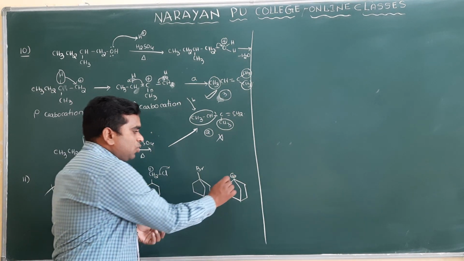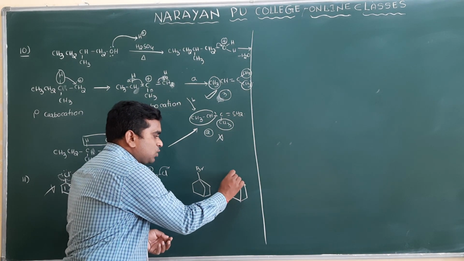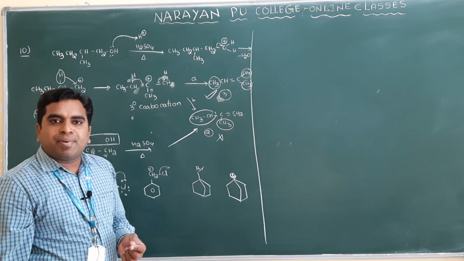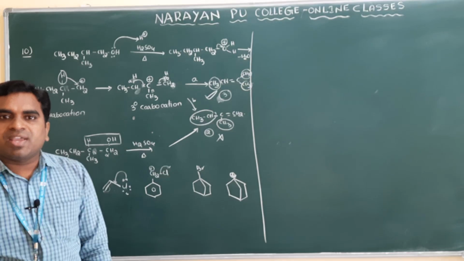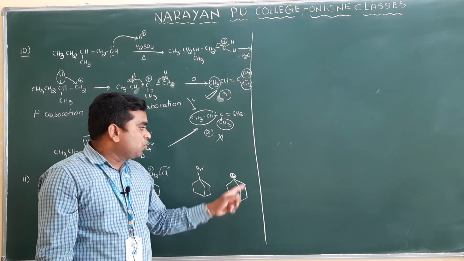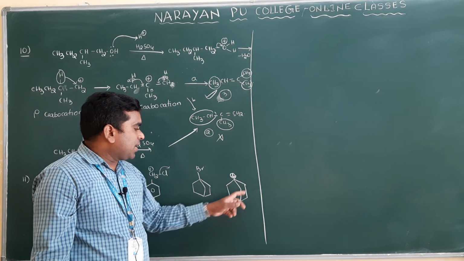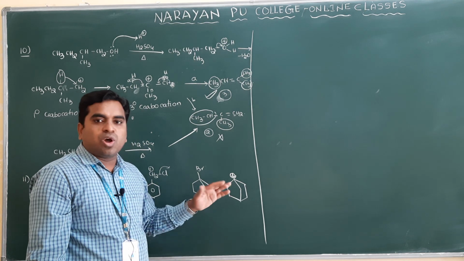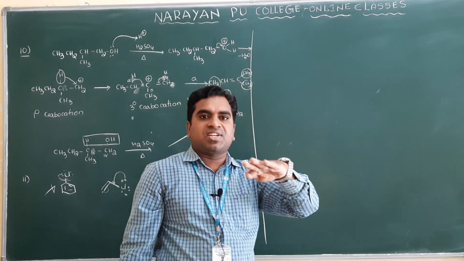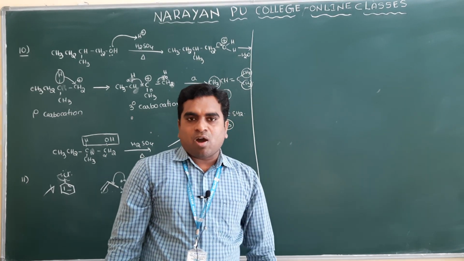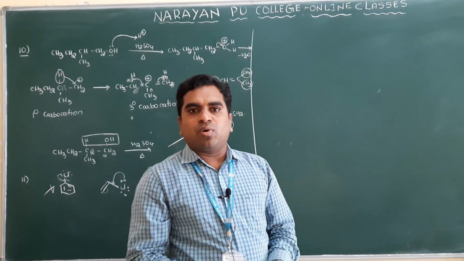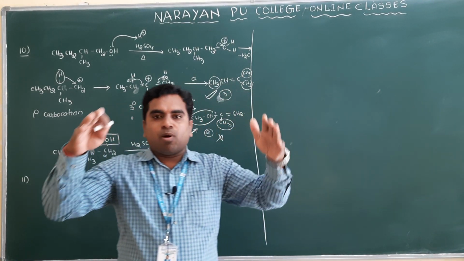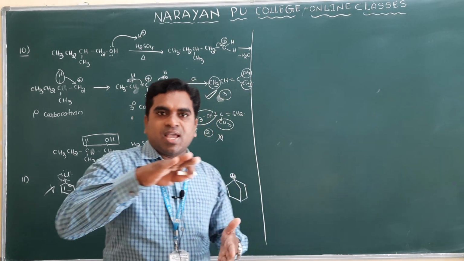Why? You know that when the carbocation is formed, what is the hybridization of this carbon? sp2. sp2 means all the carbons in the ring and this carbon should be present on the same plane. What is the shape of the molecule? Trigonal planar, which means all atoms should be on the same plane.